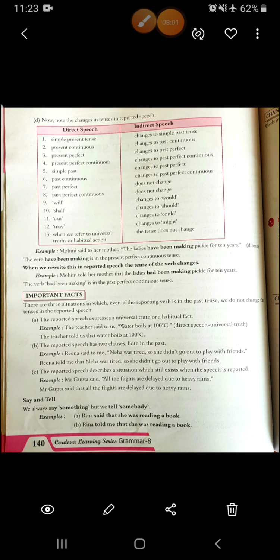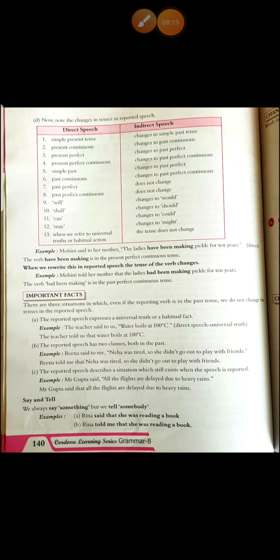Then the third case is the reported speech describes a situation which still exists when the speech is reported. Example, Mr. Gupta said, "All the flights are delayed due to heavy rain." So it is still raining and the flight is still delayed. So what will be the answer? Mr. Gupta said that all flights are delayed due to heavy rain. So it is still existing, even when the speech is reported. That is why we have not changed it.